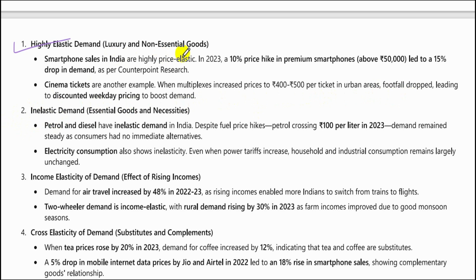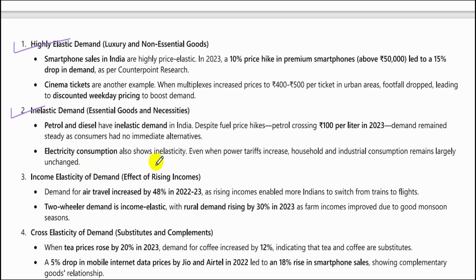So luxury and non-essential goods are highly elastic, meaning their demand will fluctuate a lot with a change in price. Inelastic demand, essential goods and necessities, they are inelastic. Petrol and diesel have inelastic demand in India. Despite fuel price hikes, petrol crossing 100 rupees per litre in 2023, demand remained steady as consumers had no immediate alternatives. So for essential goods and necessities, the demand is inelastic.